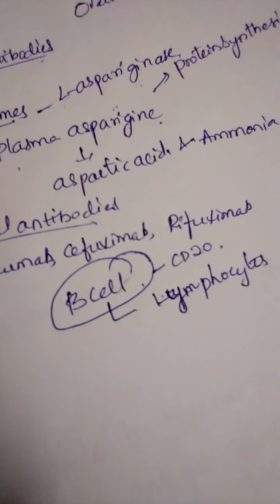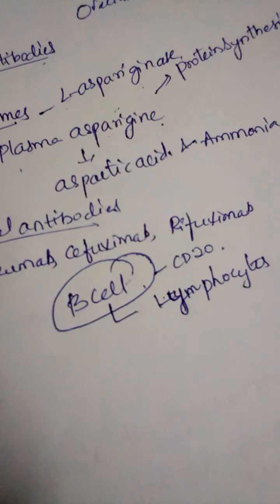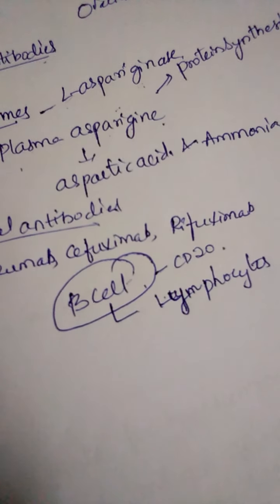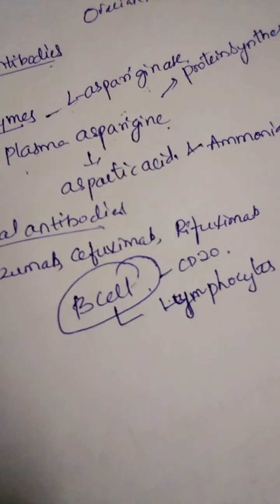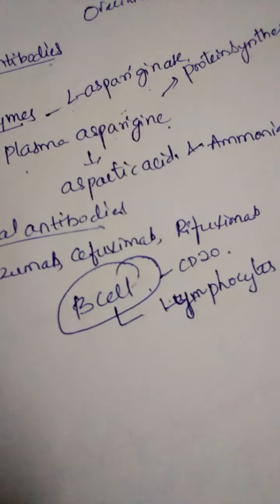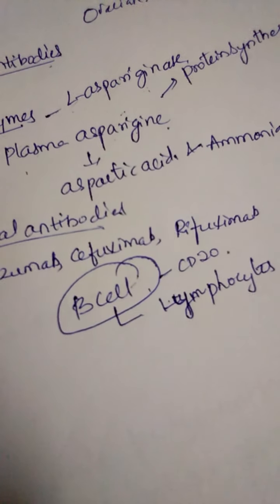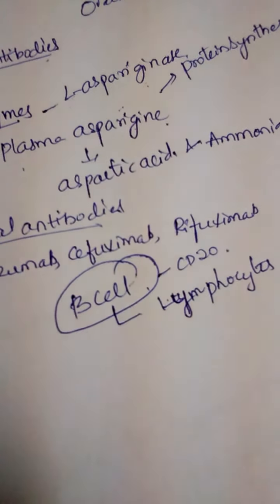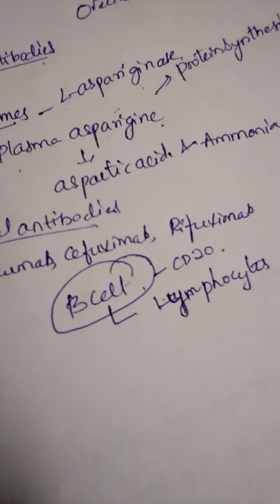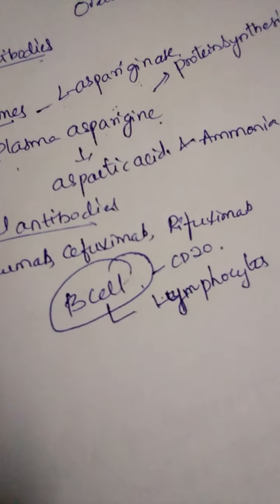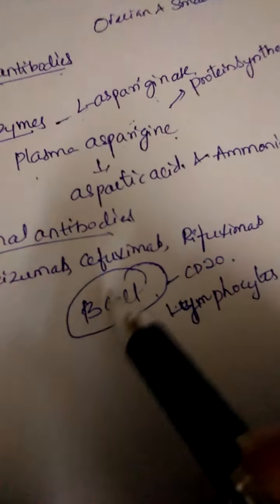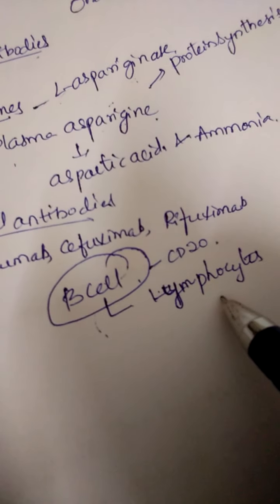These CD20 molecules play a major role in calcium influx. This is the normal B cell, the B lymphocyte.